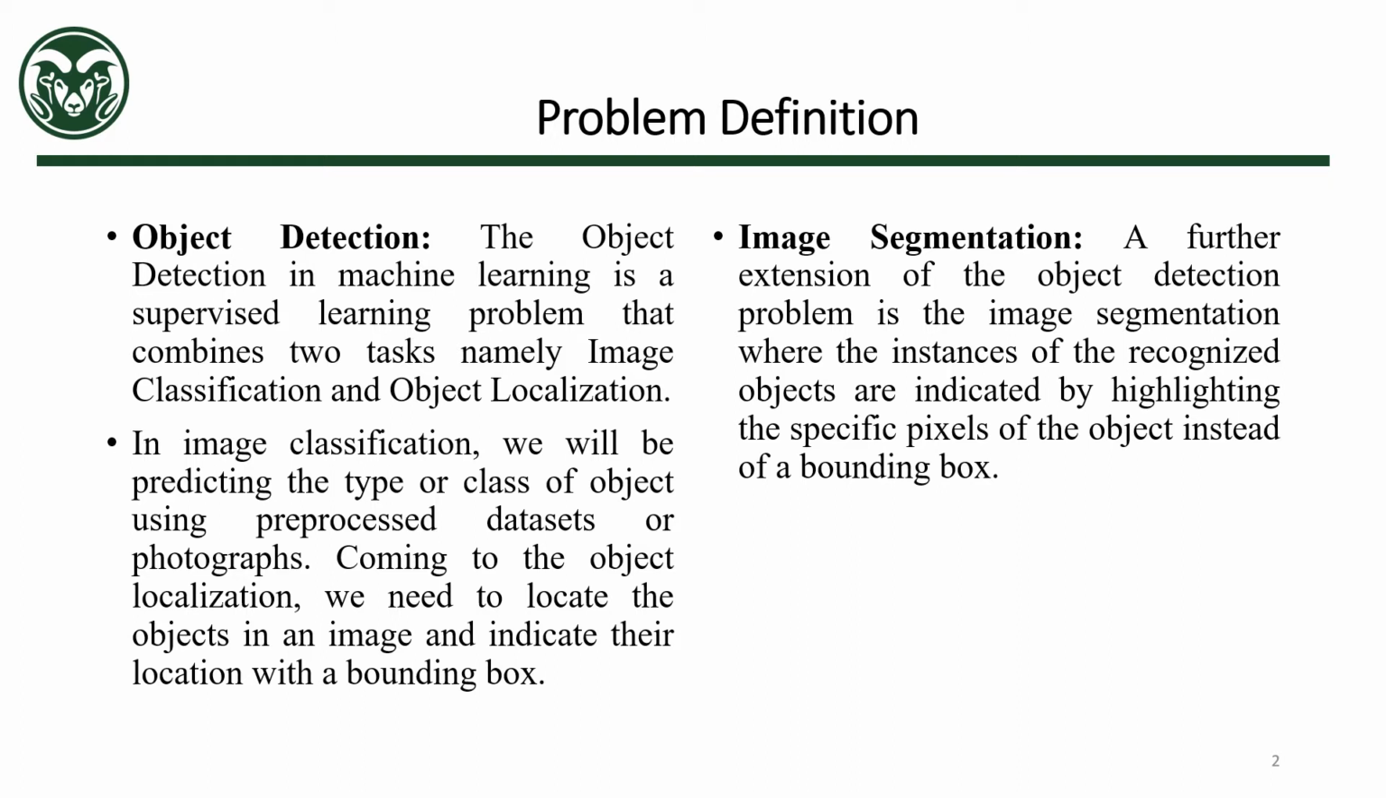And going on to image segmentation, this is just a further extension of the object detection problem. In image segmentation, we will be creating instances of the recognized objects by highlighting the specific pixels of the object instead of a bounding box.